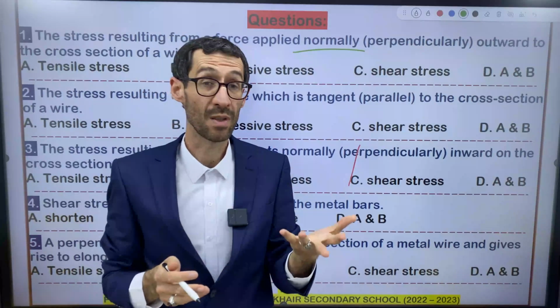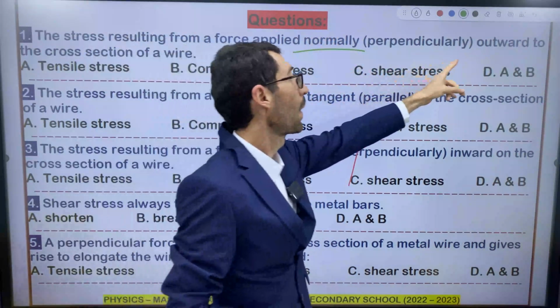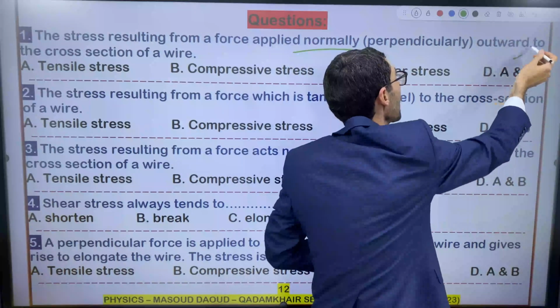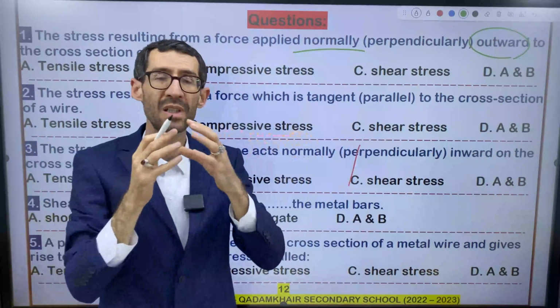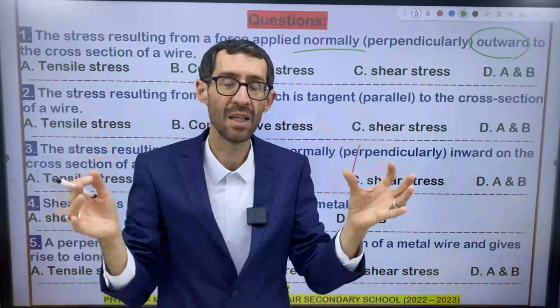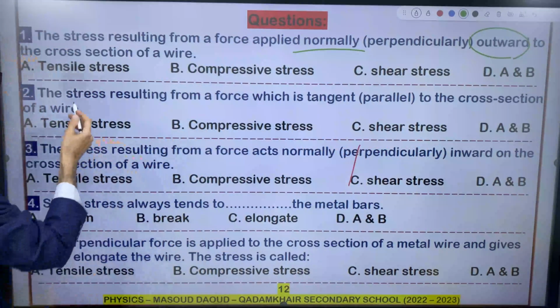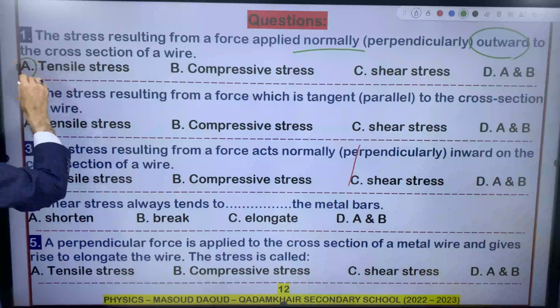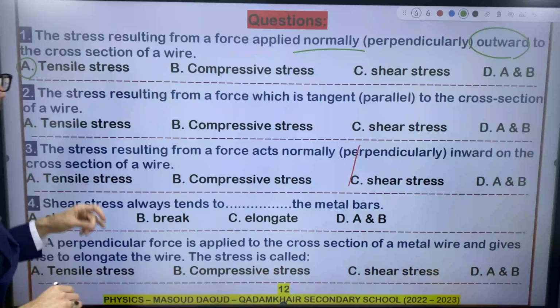Which one do we choose? If you take a look at this word, it says outward. Outward tension tries to elongate the wire or the spring. That's why the answer is tensile stress. It's not compressive or shear stress.